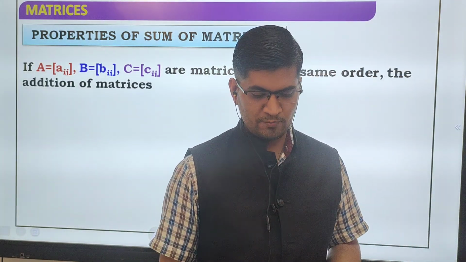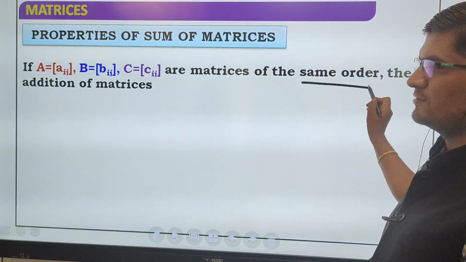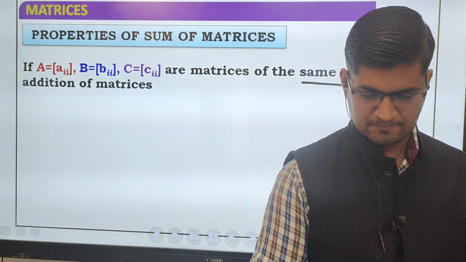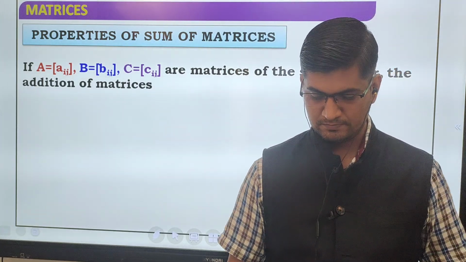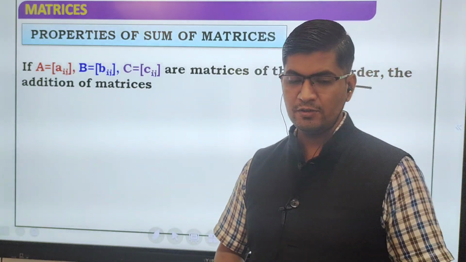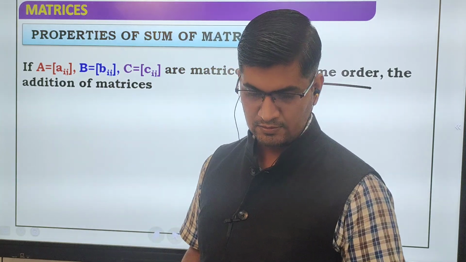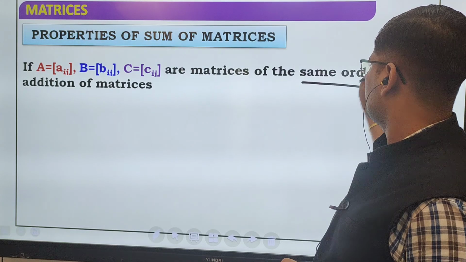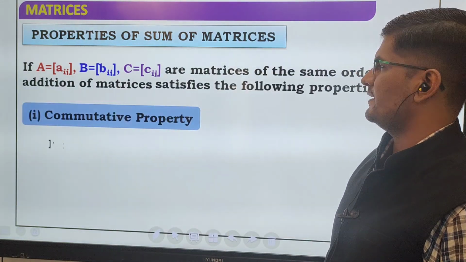If two matrices of the same order are given, the addition of matrices satisfies the following property.